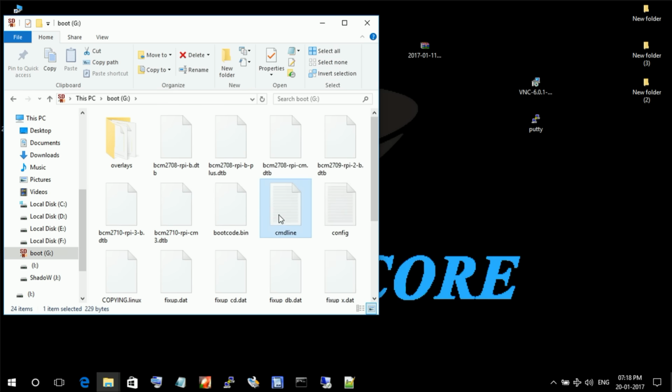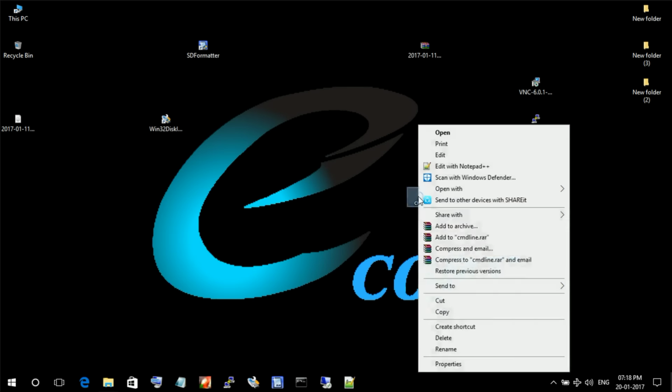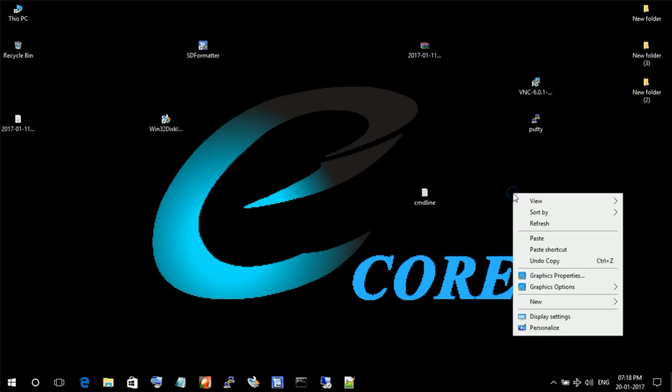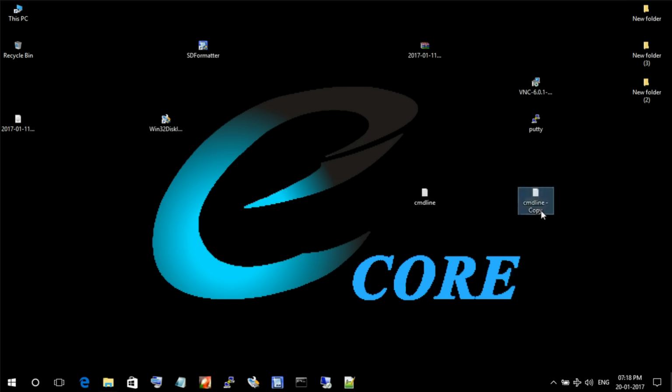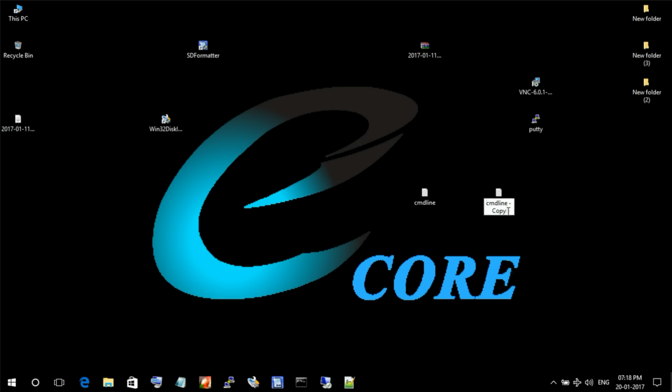Copy the cmdline.txt file to the desktop. Take one more copy of that file and rename it as cmdline.default. Here cmdline.default is just a backup file of the original cmdline.txt file.